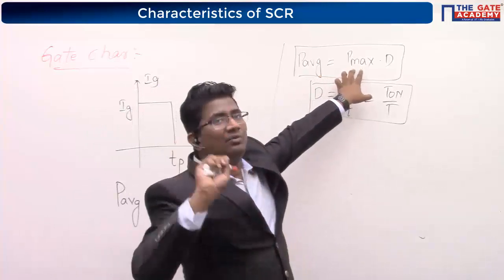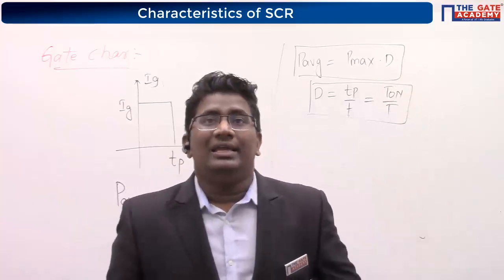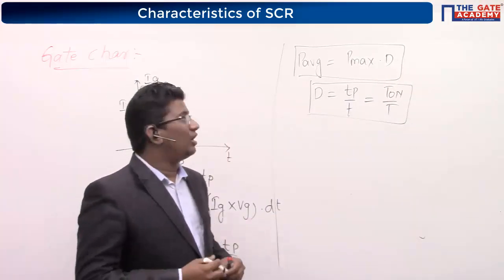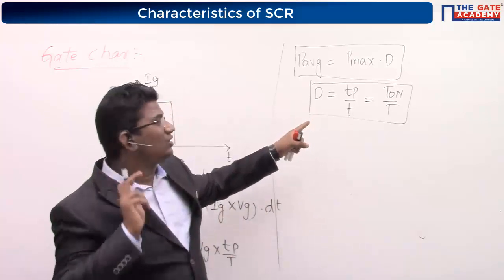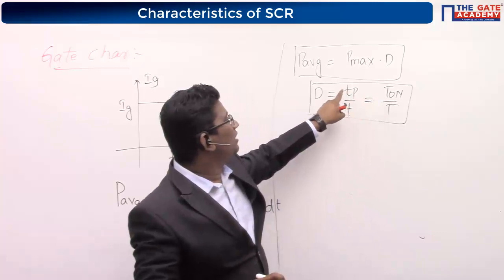This Vg and Ig is given by the manufacturer in the data sheet, whose product is nothing but the maximum power. One thing I would like to ask you, what is D here? Can anyone tell me what is the D? Yes, sir. Very good. That D is called duty ratio. Duty ratio can be represented as T on by T or Tp by T.